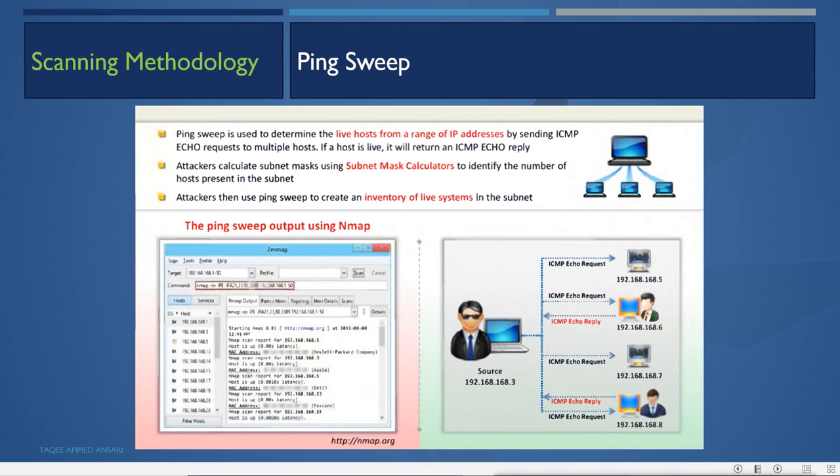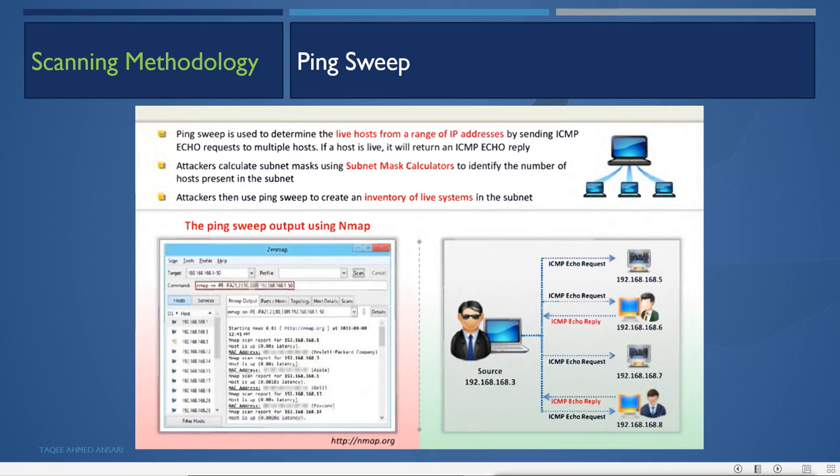This is the first scanning methodology. In scanning methodology, first we do a ping sweep to find out how many systems are live in the available range of this target. Ping sweep is used to determine the live hosts from the range of IP addresses by sending ICMP echo requests to multiple hosts. If a host is live, it will return an ICMP echo reply.